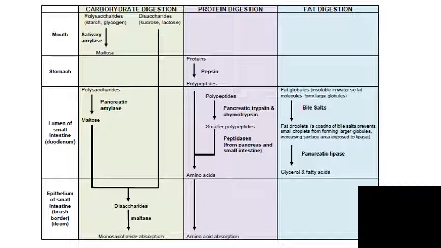So here on the left we have the different places where chemical digestion happens in the digestive tract. So we've got the mouth, the stomach, the lumen of the small intestine, and the epithelium of the small intestine. So the lumen means the space inside. Yeah? So the small intestine is like a tube, and the space inside is called the lumen. And the epithelium is the outermost layer of the wall of the intestine. Yeah, that's called an epithelium.